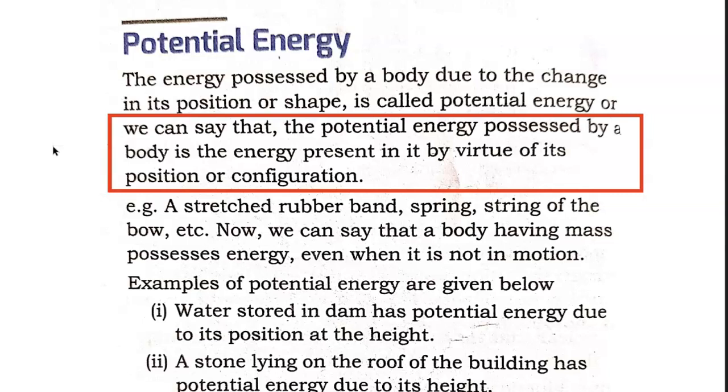And when we say configuration, we are talking about its compression or expansion, that is, how its configuration has changed. For example, a stretched rubber band, a spring, the string of a bow, etc. possess potential energy.